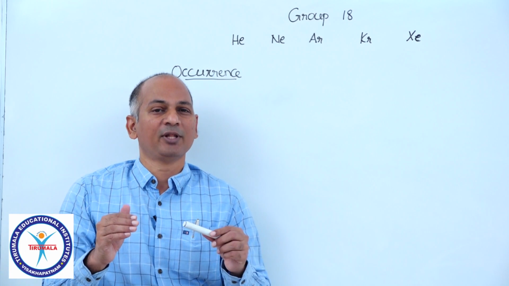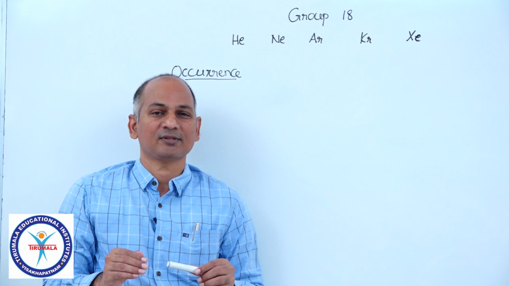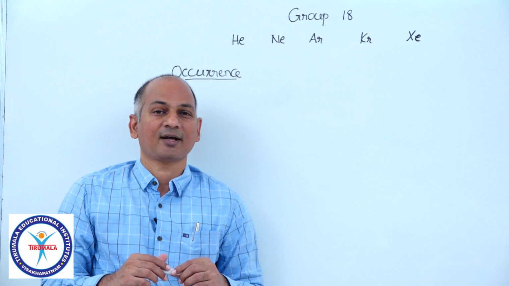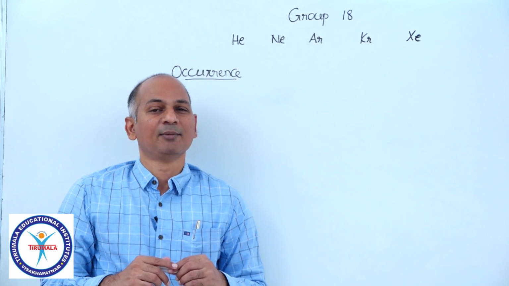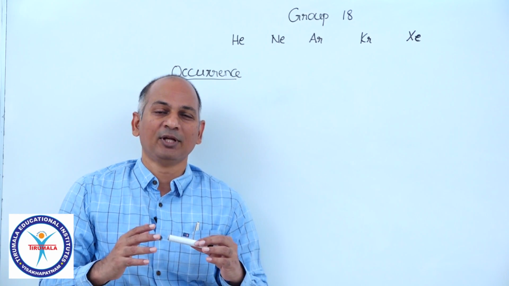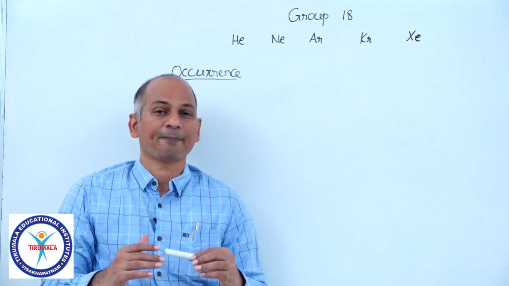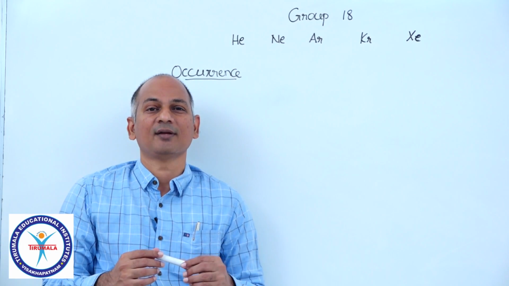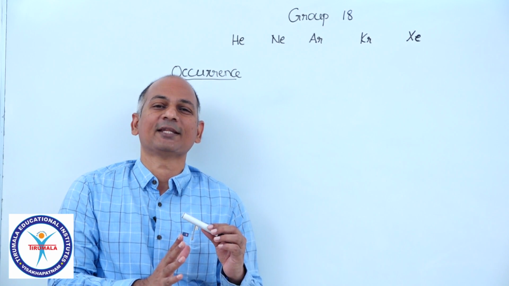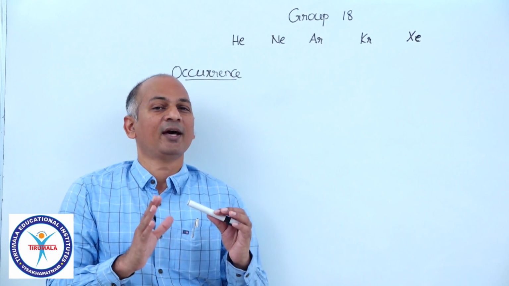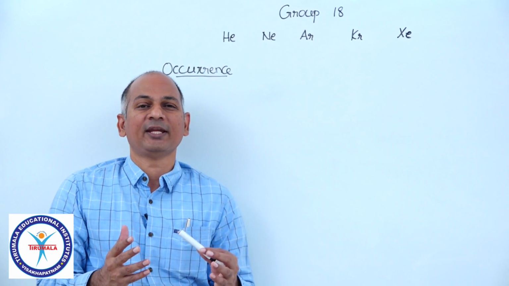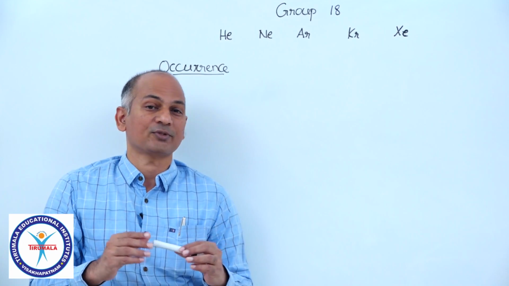No. It is available in the form of compounds: fluorapatite, fluorspar, cryolite. Similarly, boron is available in the form of its compounds, and silicon too. Almost all the elements in the previous groups are reactive to some extent, so they are available in nature in the form of their compounds.